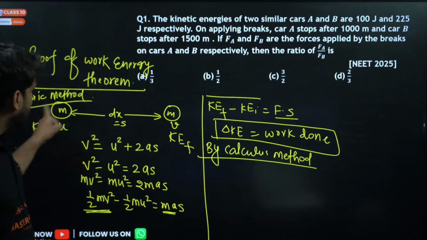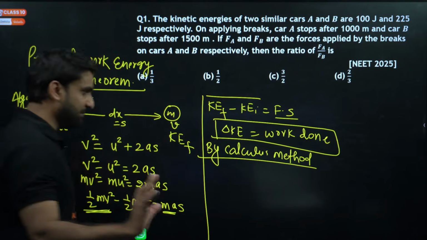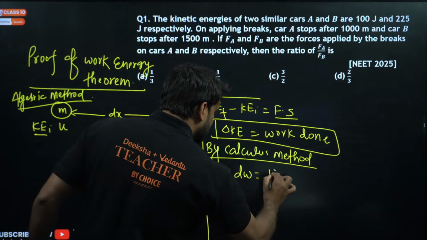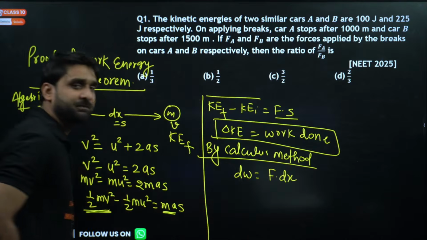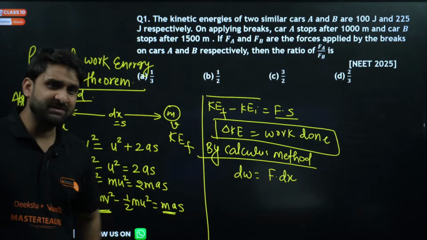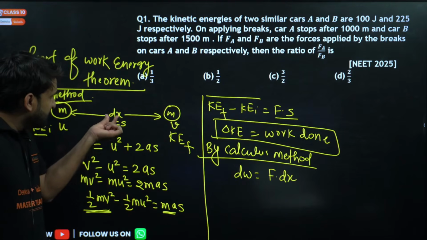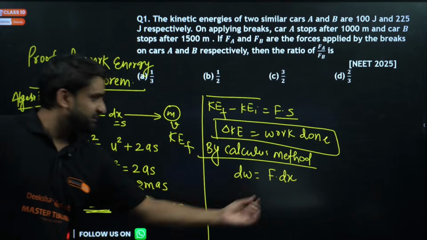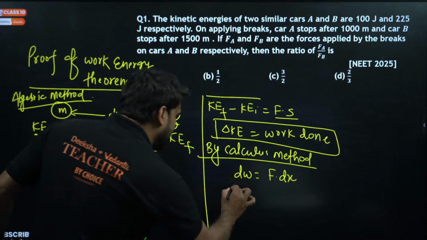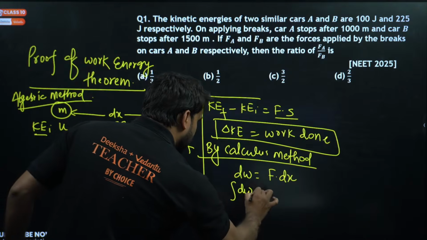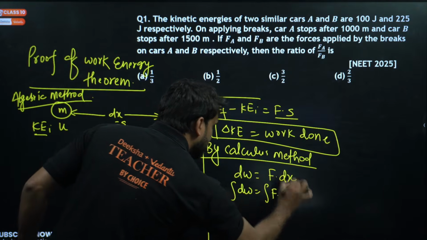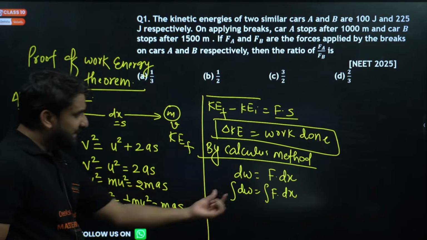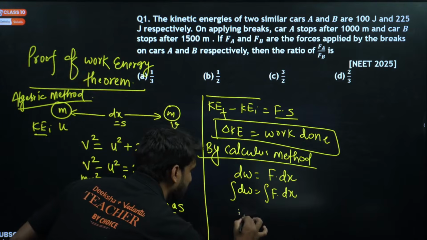So my dear champion, for this condition, we can write work done as dW, work done as force into displacement, F dx, because the displacement I am taking as dx since I am using the calculus method. So this is small work done, small displacement, right? Now integrate both sides. So we can write integration of F dx, correct? And integration of dW becomes W.